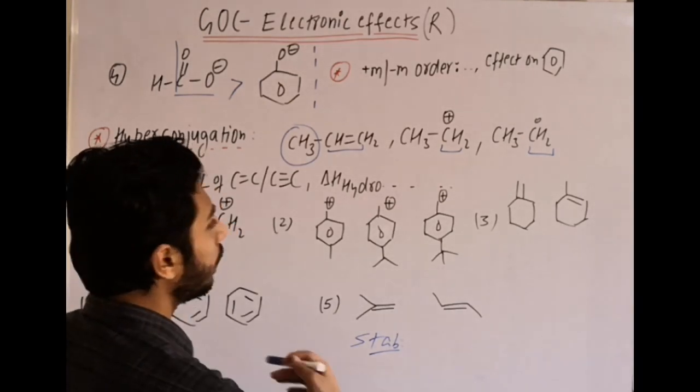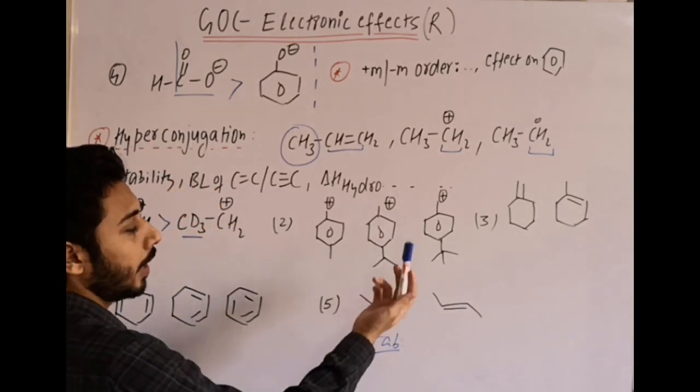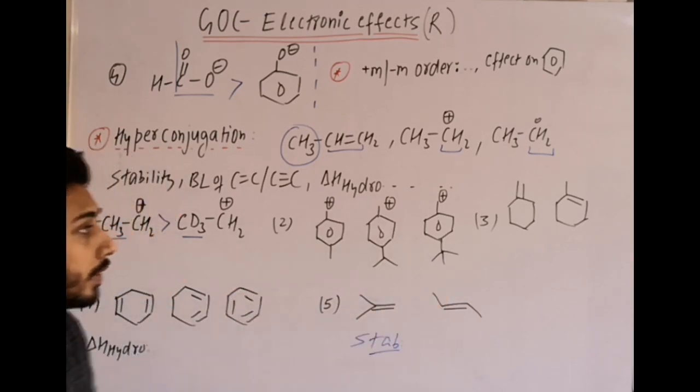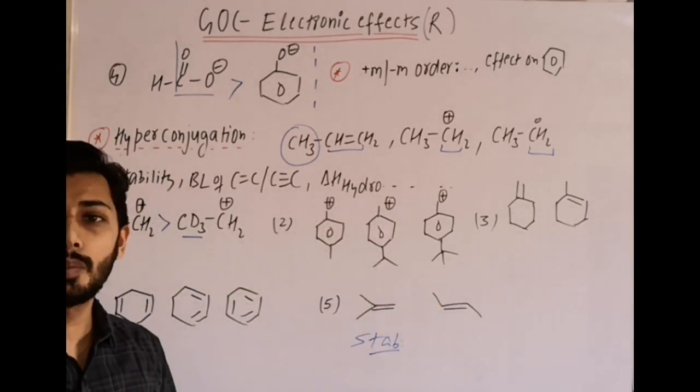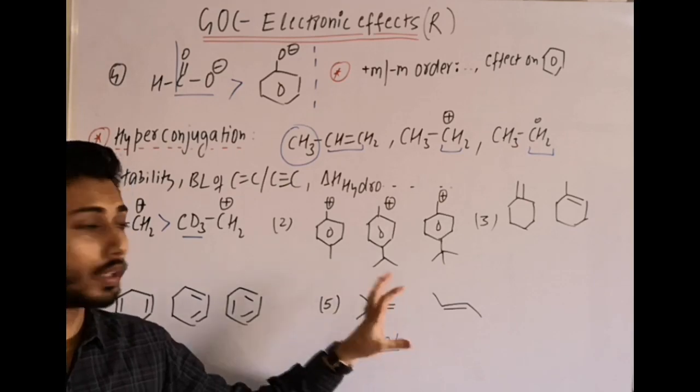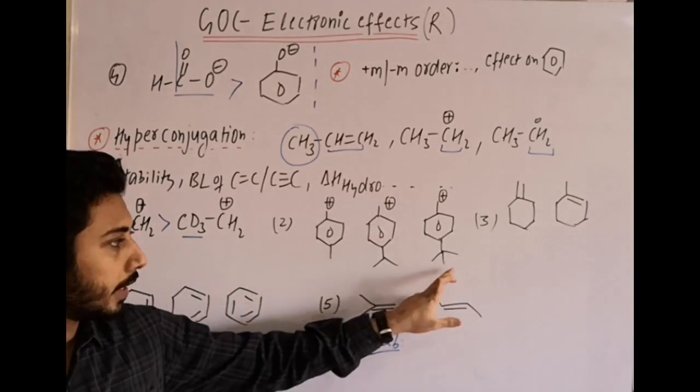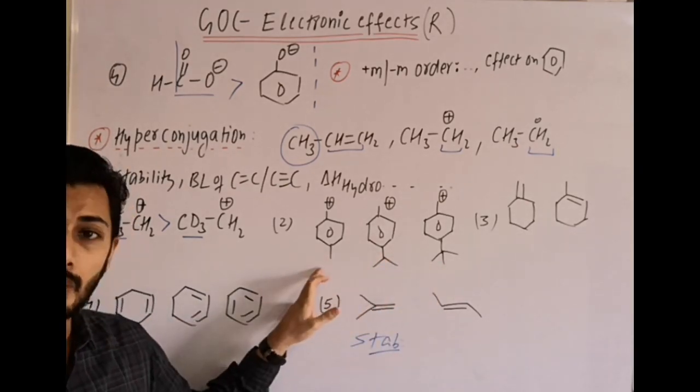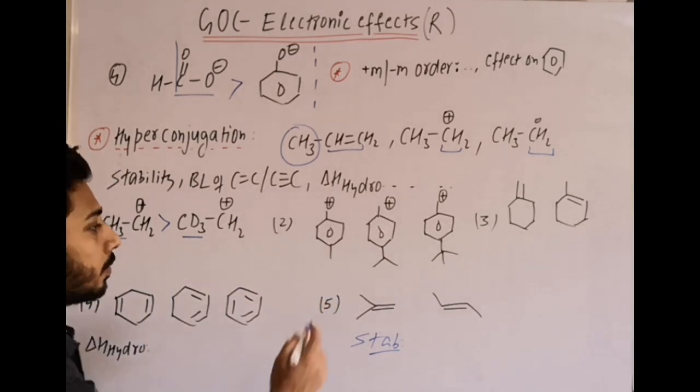Then in the next example, here CH3, here isopropyl, here tertiary butyl. Now in this case, this plus charge will be stabilized by the groups. If we go by plus I, it is maximum here and least there, but hyperconjugation is maximum there. Why?